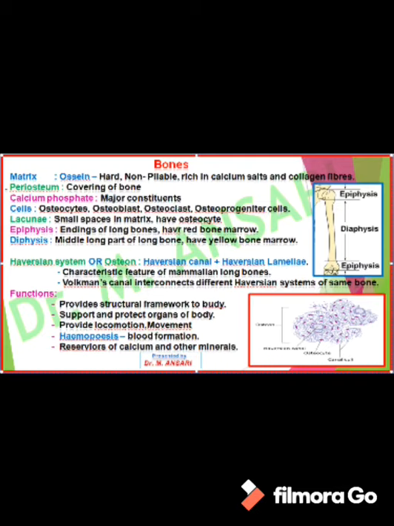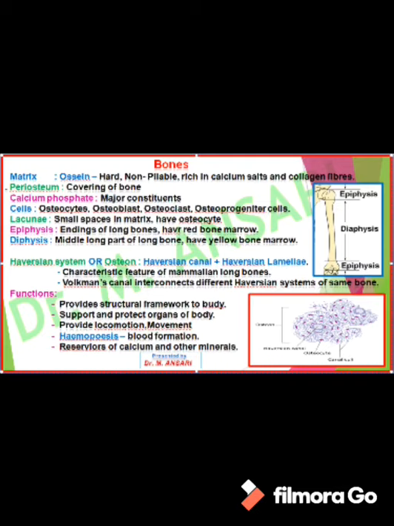The covering of bone is called periosteum, and the major mineral present in its matrix is calcium phosphate. The four different types of cells we can find in bones are osteocyte, osteoblast, osteoclast and osteoprogenitor cell. Osteoblasts are active and young cells, and they are bone forming cells. When these cells become inactive and old, they are regarded as osteocytes.